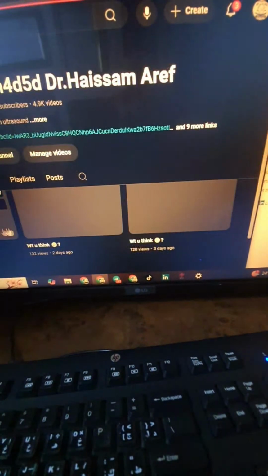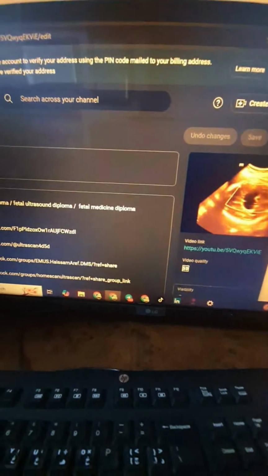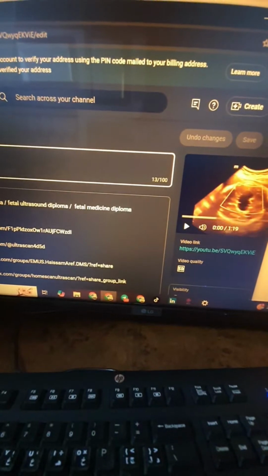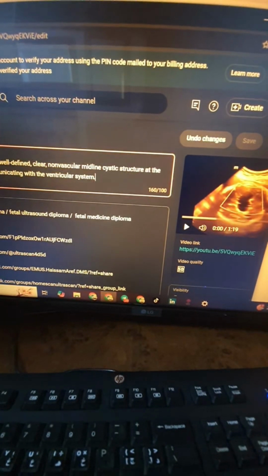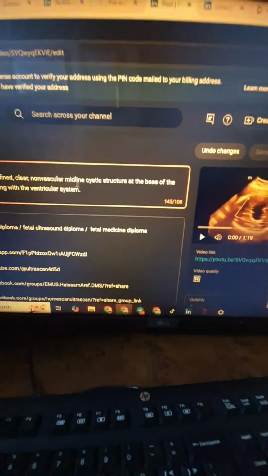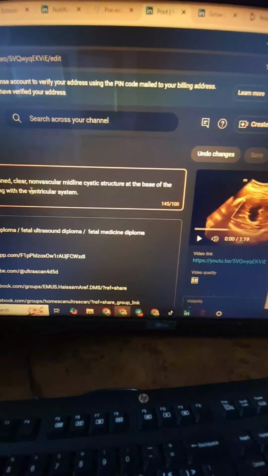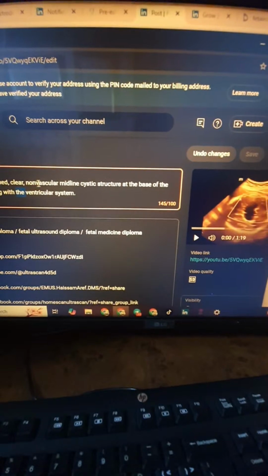We will put it here in the description of the case. We will go to our creator studio and edit here, because it was a confusing case for many of my friends. We did say arachnoid cyst. Well defined, clear, non-vascular midline structure at the base, non-communicating with the ventricular system. Avascular, we can say avascular.